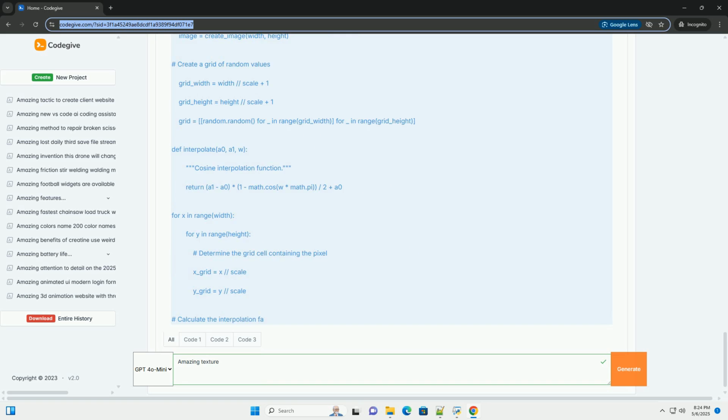1. Setting up the environment. Let's start by importing the necessary libraries and defining a basic image creation function. This code creates a basic blank image and saves it to a file. Now, let's add some color.